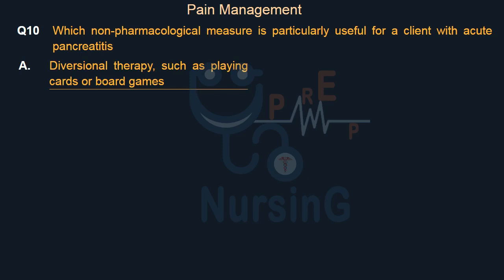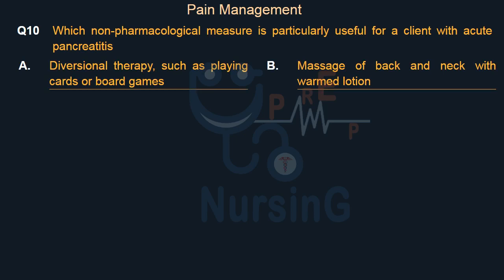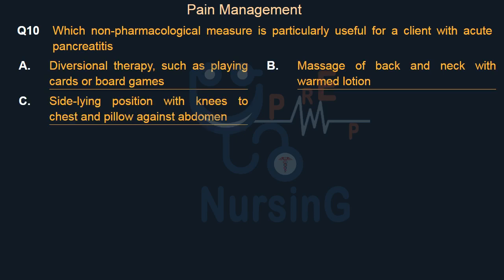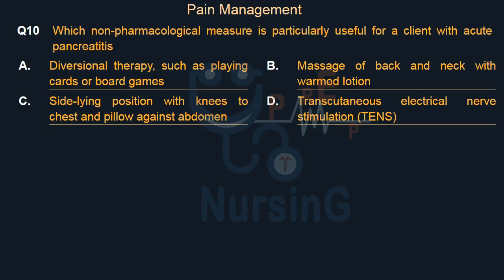Option A. Diversional therapy, such as playing cards or board games. Option B. Massage of back and neck with warm lotion. Option C. Side-lying position with knees to chest and pillow against abdomen. Option D. Transcutaneous electrical nerve stimulation, TENS. Right answer is Option C.